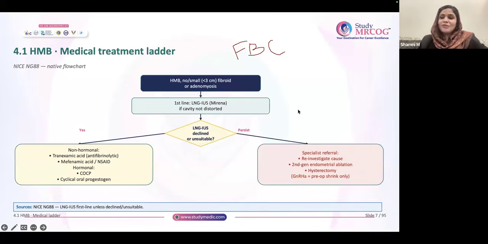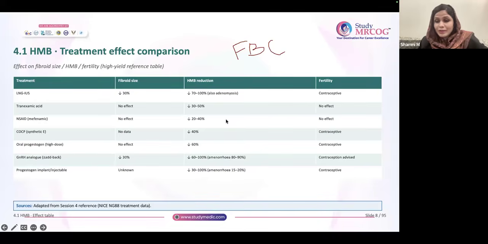And remember, if you're giving GnRH, you will give it for a maximum of 3 to 6 months only, not more than that. Sometimes, just to confuse you, in the question they will give two options. One is hysterectomy: 28-week fibroid, wanting definitive treatment, willing to remove the uterus or completed family. You want to choose hysterectomy.